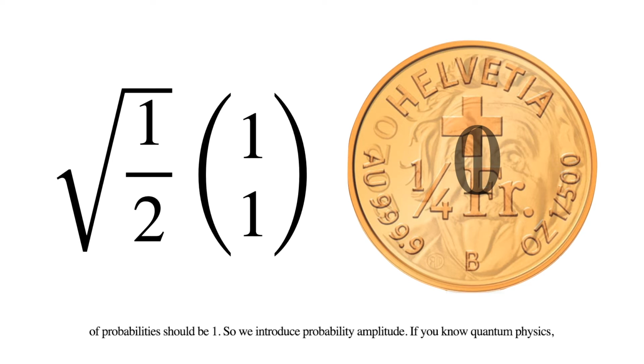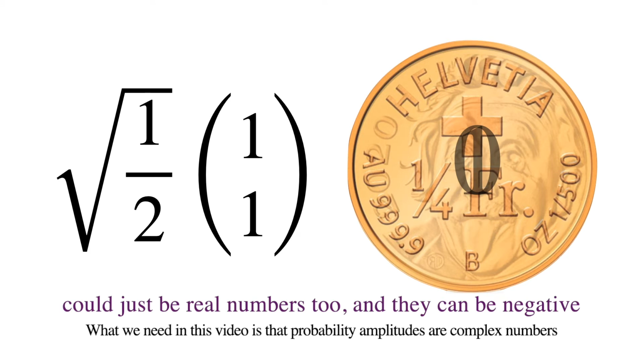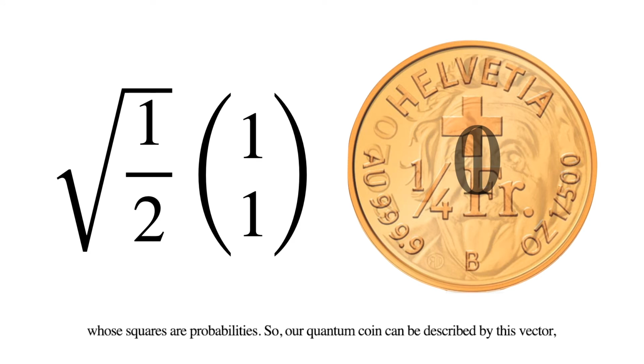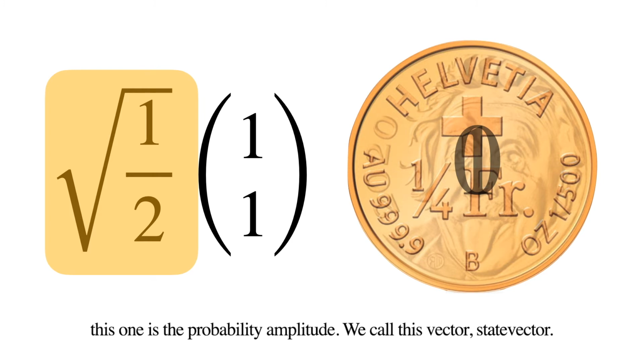So we introduce probability amplitude. If you know quantum physics, this should be obvious to you. If not, I'll make another short video for that. No worry anyway. What we need in this video is that the probability amplitudes are complex numbers whose squares are probabilities. So, a quantum coin can be described by this vector. This one is a probability amplitude. We call this vector the state vector.